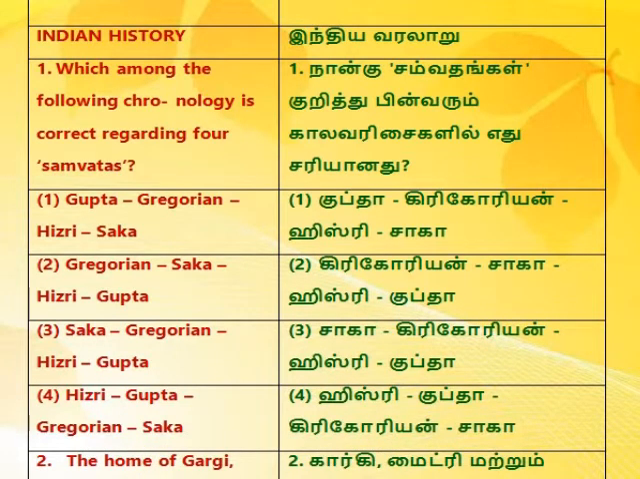Indian history. 1. Which among the following chronology is correct regarding 4 Samvatas? 1. Gupta, Gregorian, Hisri, Saka. 2. Gregorian, Saka, Hisri, Gupta. 3. Saka, Gregorian, Hisri, Gupta. 4. Hisri, Gupta, Gregorian, Saka.